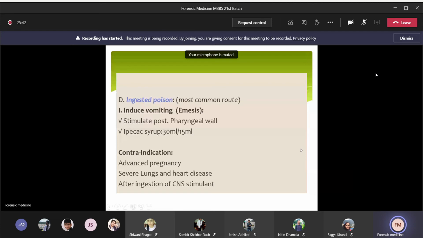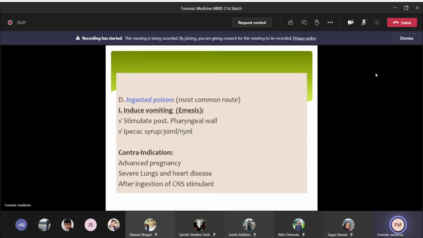And the contraindications of inducing vomiting. It should be avoided in case of advanced pregnancy, severe lung or heart diseases, and in case of CNS stimulant poison. So inducing vomiting should be avoided in such cases.